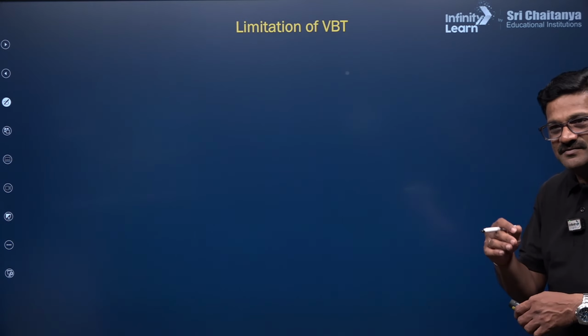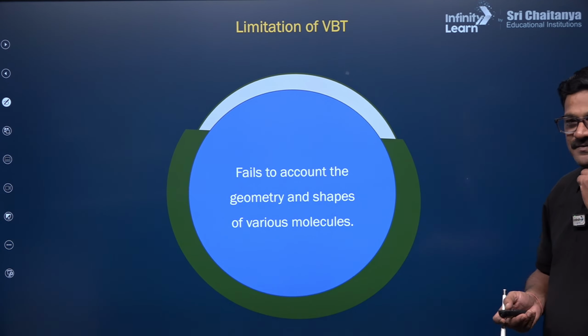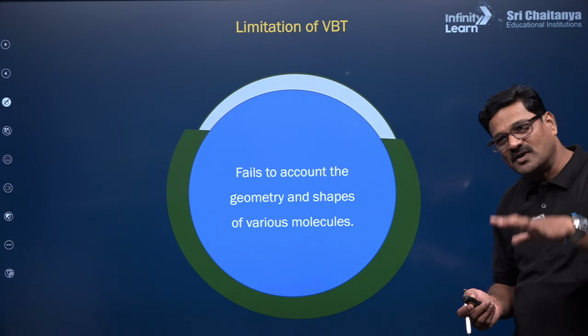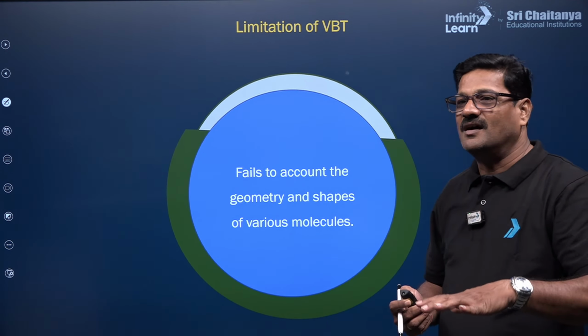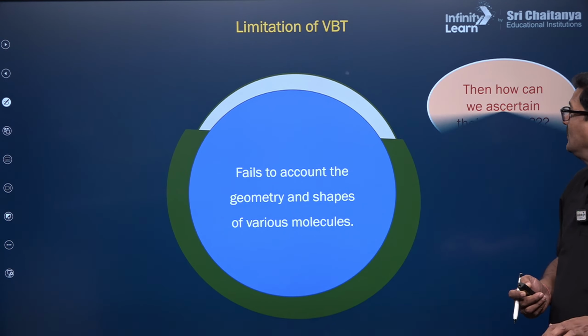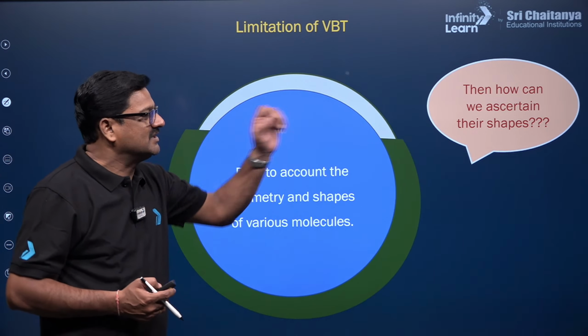Now in this I just want to take you to hybridization. Limitations of VBT. Yes, VBT has its own limitations. It fails to account for the geometry and shapes of various molecules. It explains a few molecules, but not all. So it is important to know how we can ascertain their shapes. That is the biggest question.